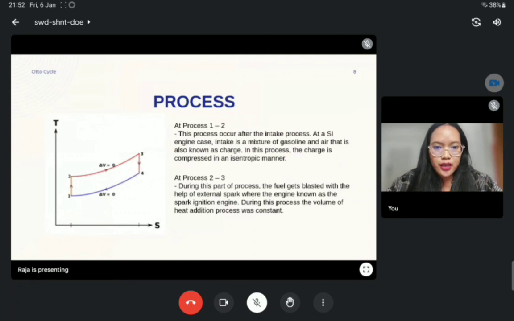For the process, as shown in the TS diagram, process 1 to 2 occurs after the intake process. In an SI engine, the intake is a mixture of gasoline and air, also known as charge. In this process, the charge is compressed in an isentropic manner.